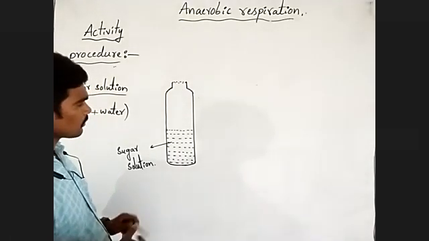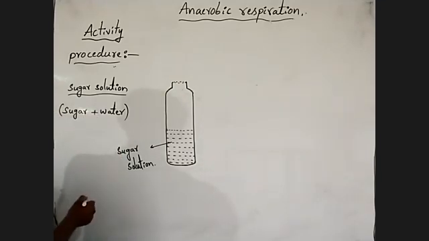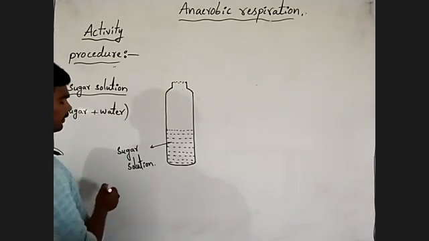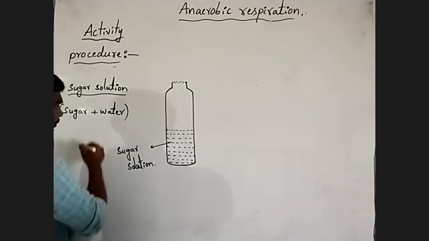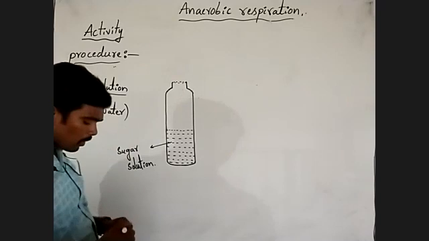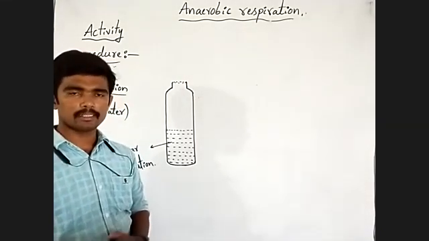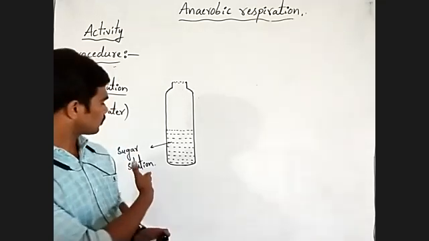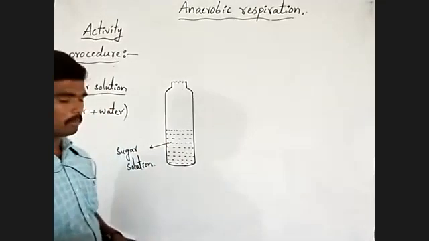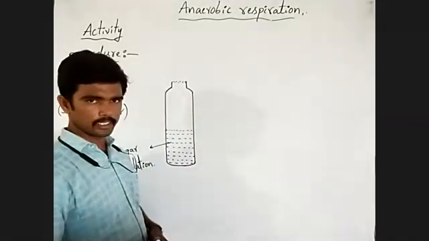Then observe carefully. When we are preparing the sugar solution, atmospheric air, meaning oxygen and carbon dioxide, gets mixed in the sugar solution. Means sugar solution contains oxygen.